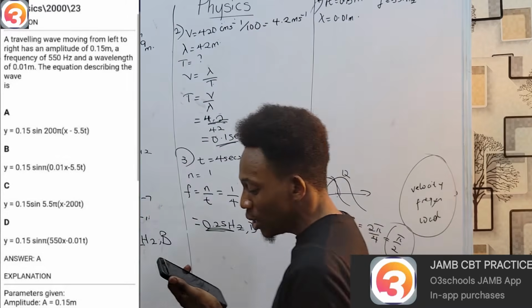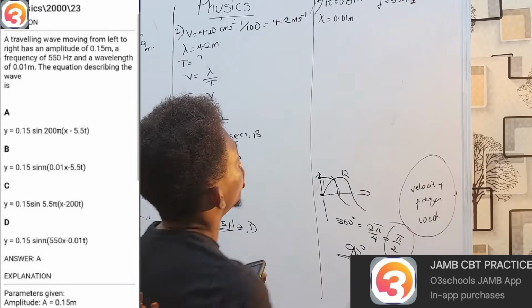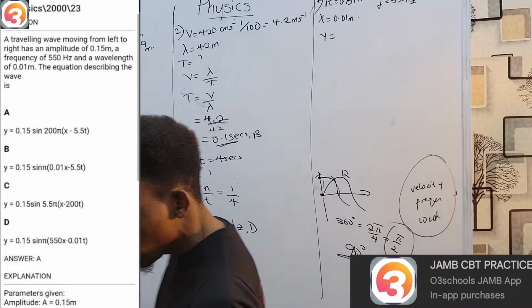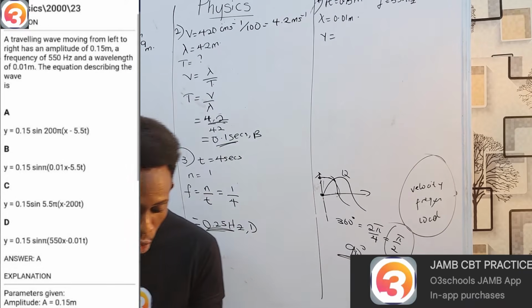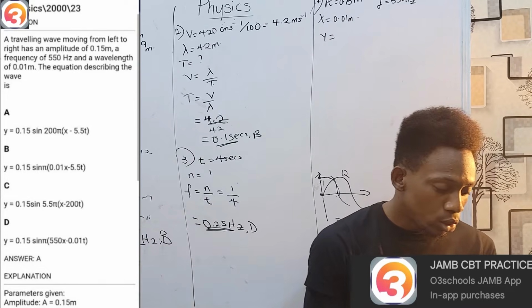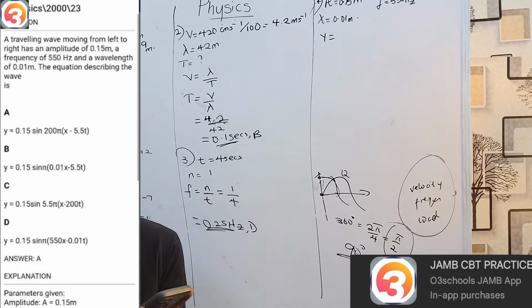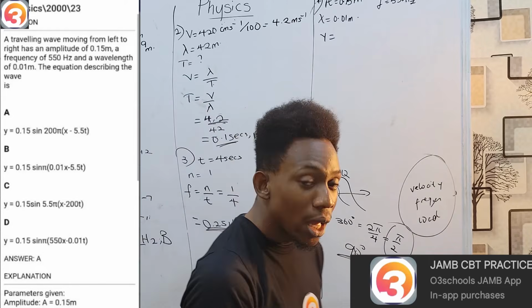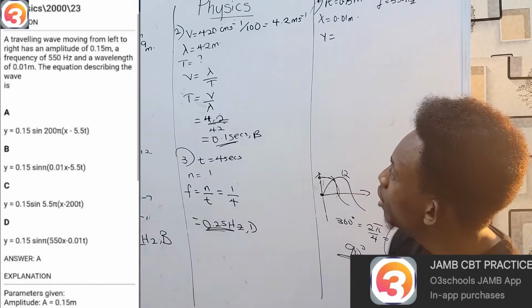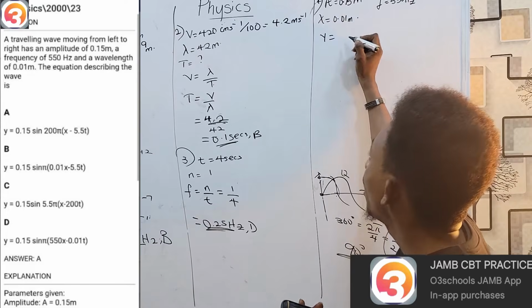The equation describing the wave is what? Now, obviously, we know the general format is y equals A sine blah blah blah. But if I look at my options, in all of them I have a number after my sine. Notice option A is sine 200 pi, option B is sine pi, C is sine 5.5 pi, and D is also sine pi. Which implies, like we said before, that there's only one type of formula that has a number outside.